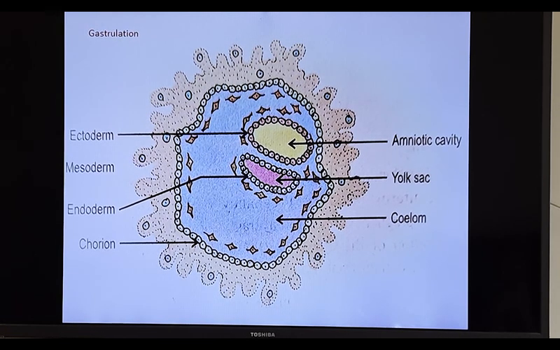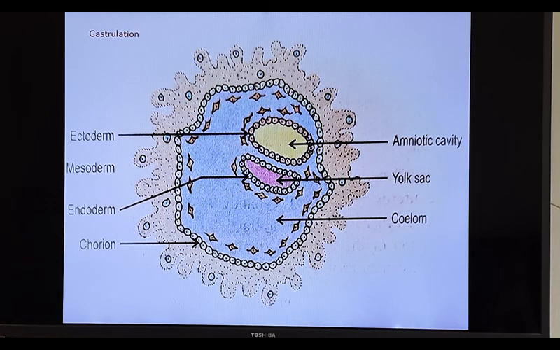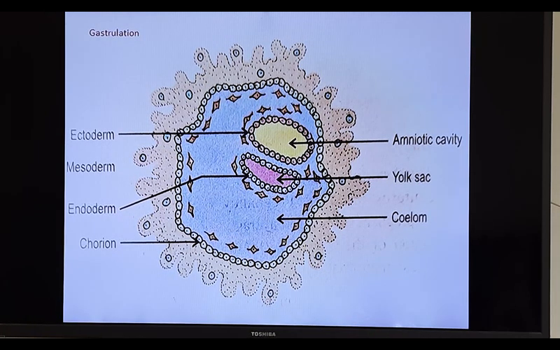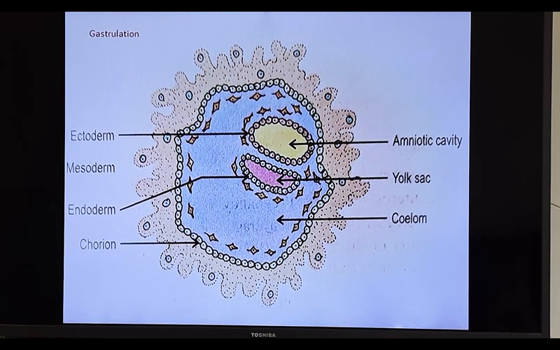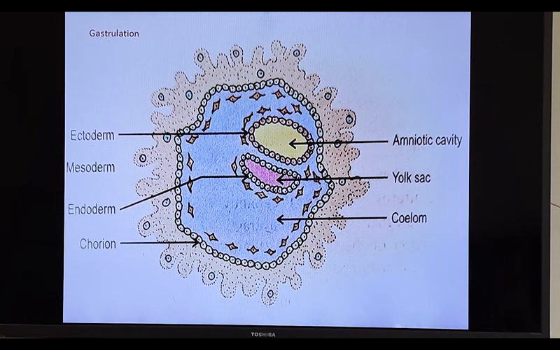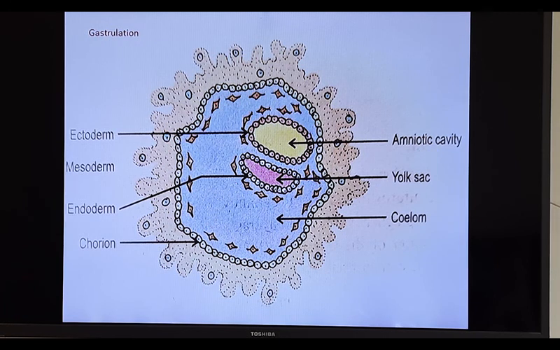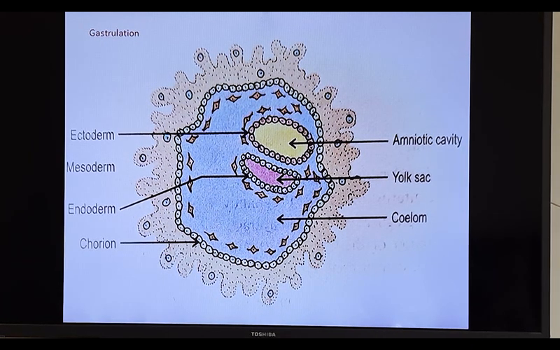First endoderm is formed. Then the embryonic knob becomes columnar to form the embryonic disc. Now the space between the embryonic disc and trophoblast is called the embryonic cavity.